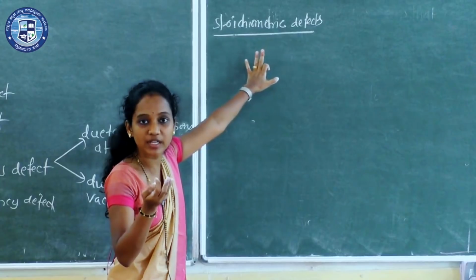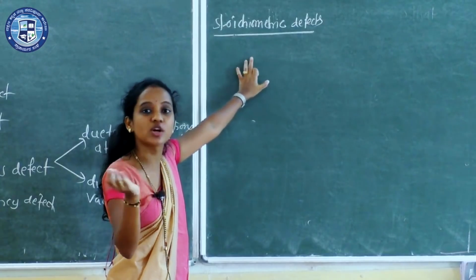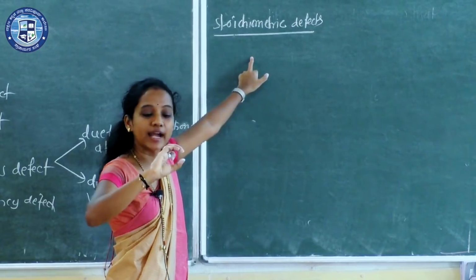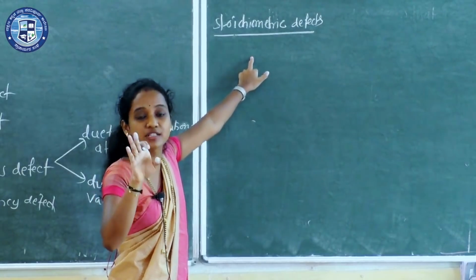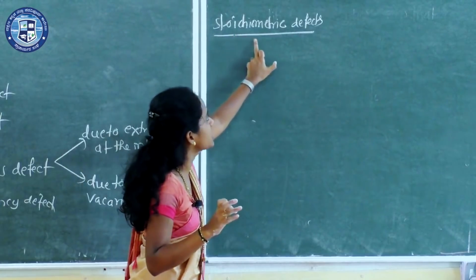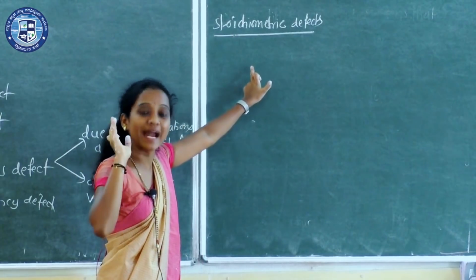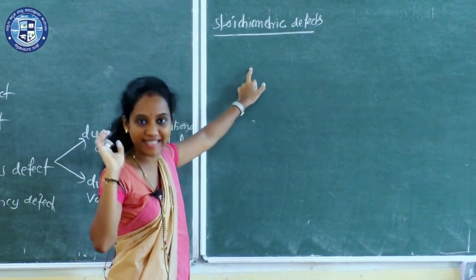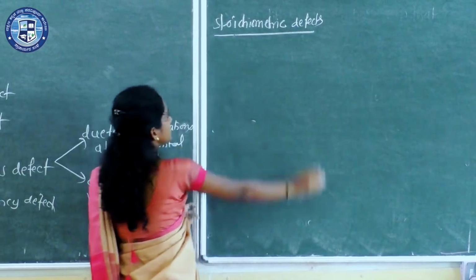Whereas non-stoichiometric means the cation to anion ratio is not the same. So in stoichiometric, the number of cations and anions are the same.